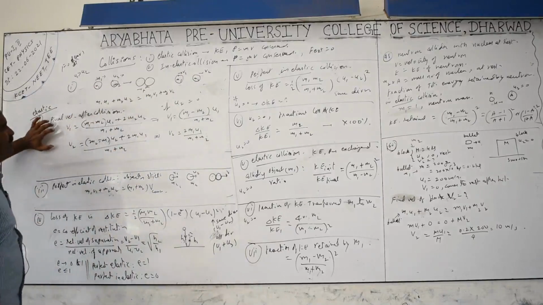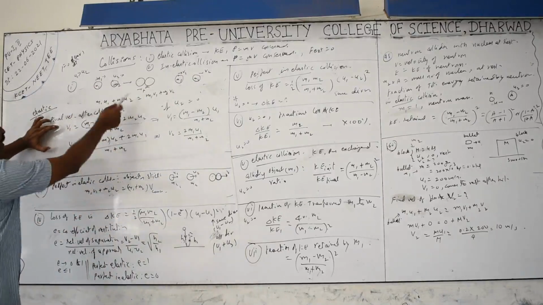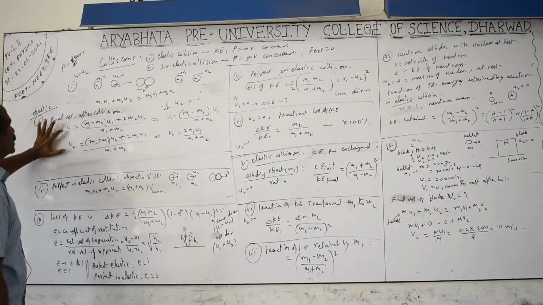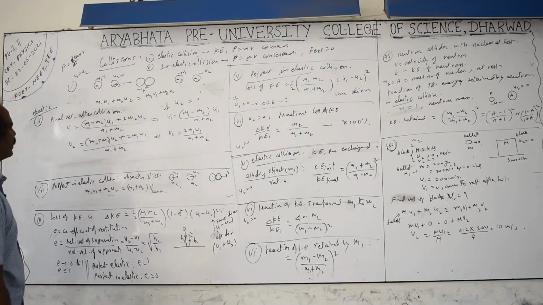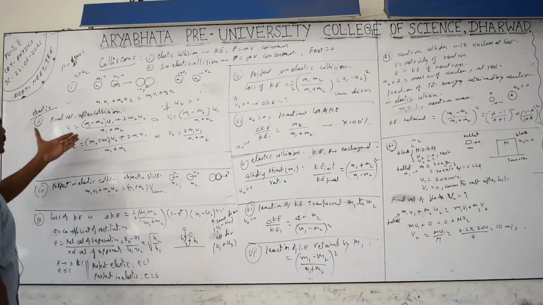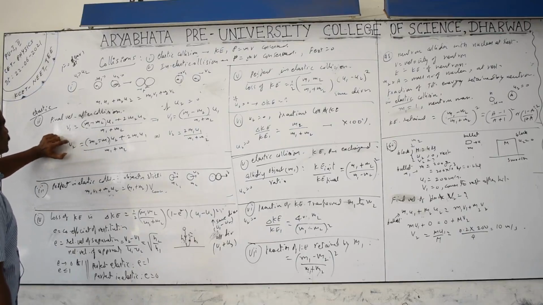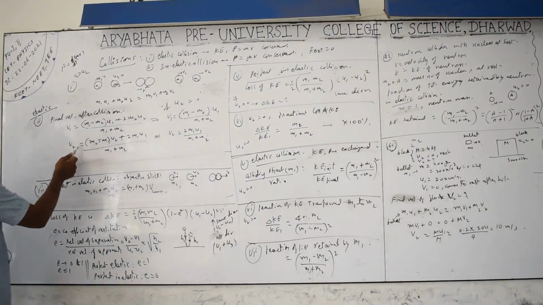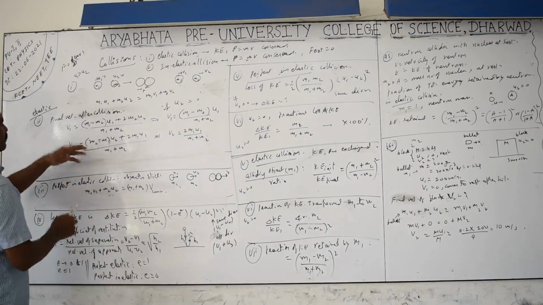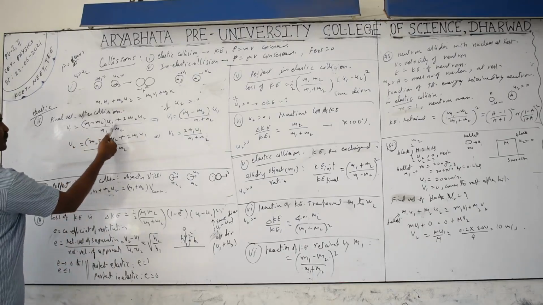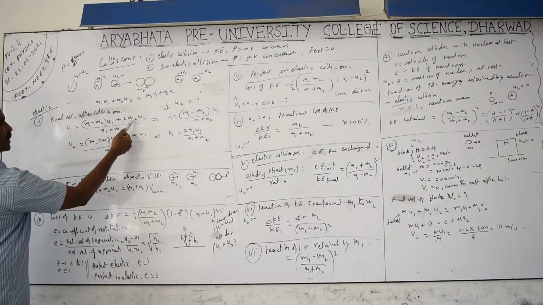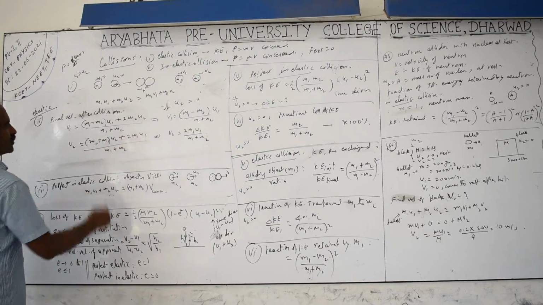Next is the final velocity, by taking these momentum and kinetic energy relations. You have to remember this equation. The final velocity after collision is v1 equals (m1 minus m2) u1 plus 2 m2 u2, divided by (m1 plus m2). If you remember the first equation, the second you can easily write. This is for the first body and this is for the second body. First for m1, this is for m2. Just replace 1 with 2, then you will get v2 equals (m2 minus m1) u2 plus 2 m1 u1, divided by (m1 plus m2).